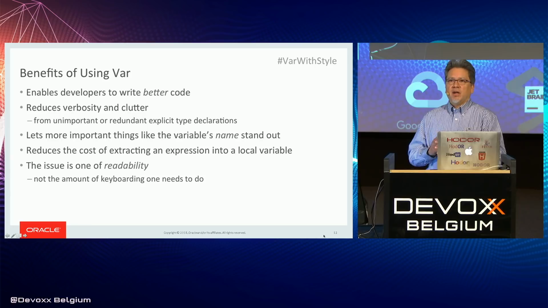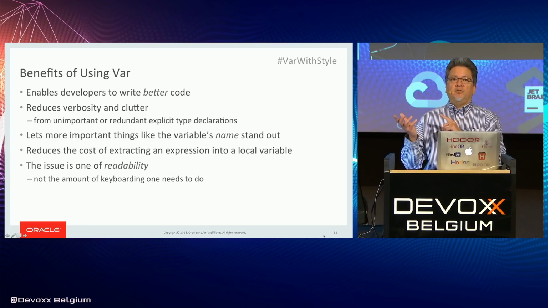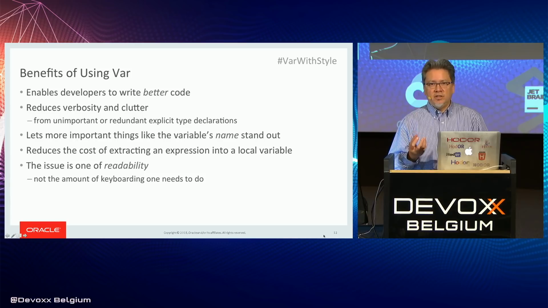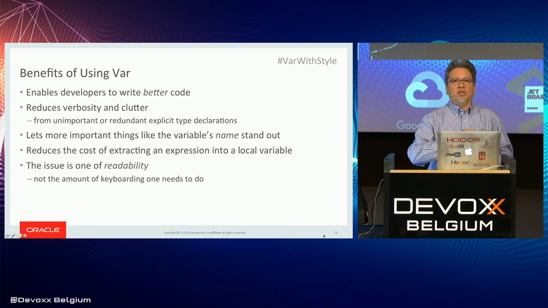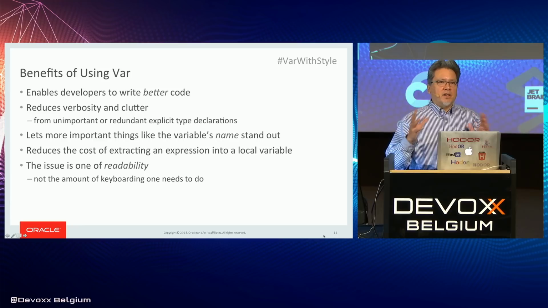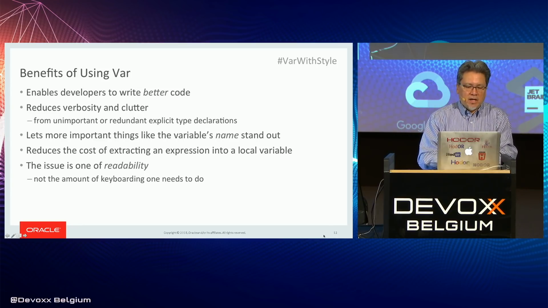There are other things about the code that uses that variable that are more important. In those cases, if you replace the explicit type declaration with var, the code actually gets better. You can let the variable's name stand out. Sometimes the types overwhelm things, sometimes they are redundant, and sometimes they just add a lot of clutter and you can't actually see what's going on. I'll have some very vivid examples of this later on.